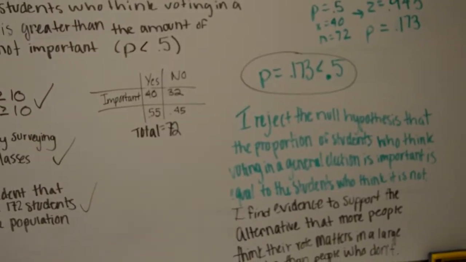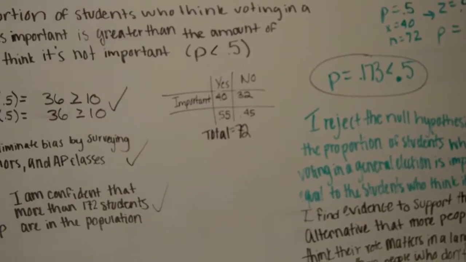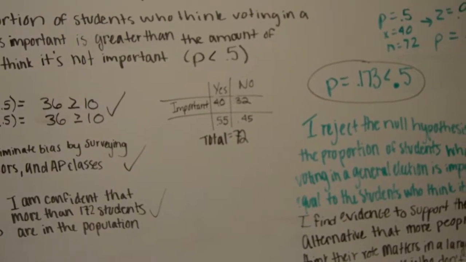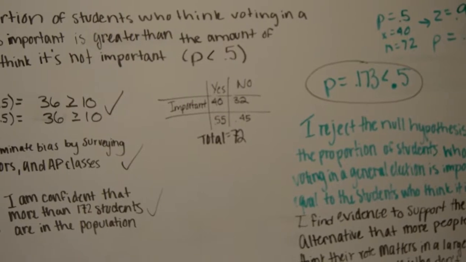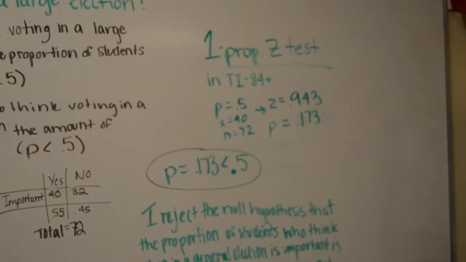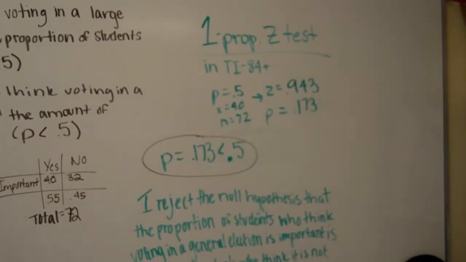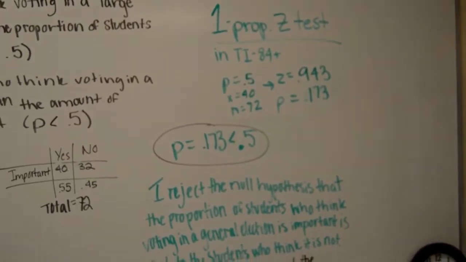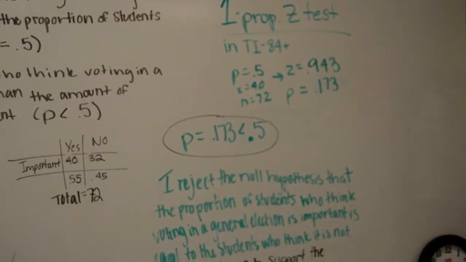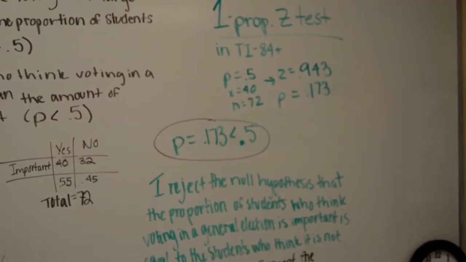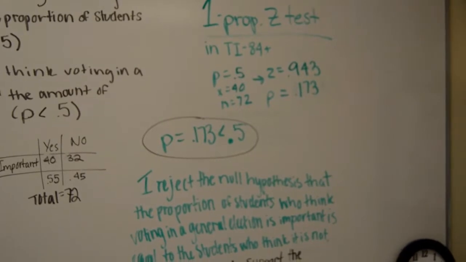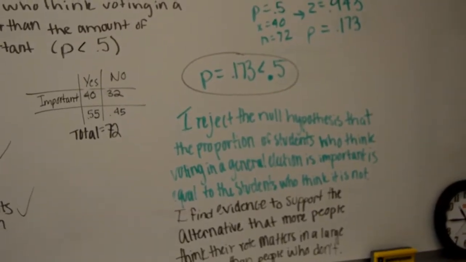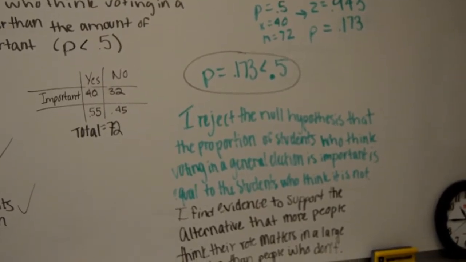When looking at the data, we can see that 40 people out of 72 said it was important, or they thought it was important, and 32 out of 72 thought it was not important in a large election. We did a 1 proportion z-test in our TI 84 plus calculator. We entered in our p-value of 0.5, our x-value of 40, which is the number of people who thought it was important, and our n-value of 72, got a z-score of 0.943, and a p-value of 0.173. That would mean that our p-value was smaller than 0.5.